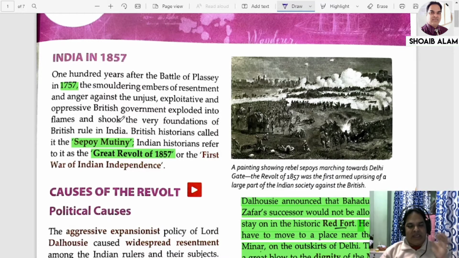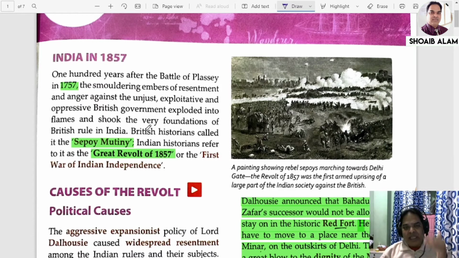For the first time, the Indians realized that, though scattered into different groups, the longer the British rule continued in our country, the more havoc it would bring. Suffering and miseries would be there in our lives. That is why they decided to launch a movement in the form of the revolt, which came to be known as the revolt of 1857.